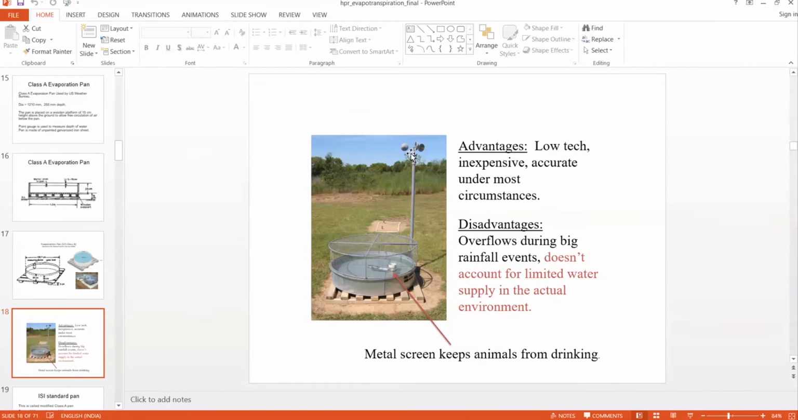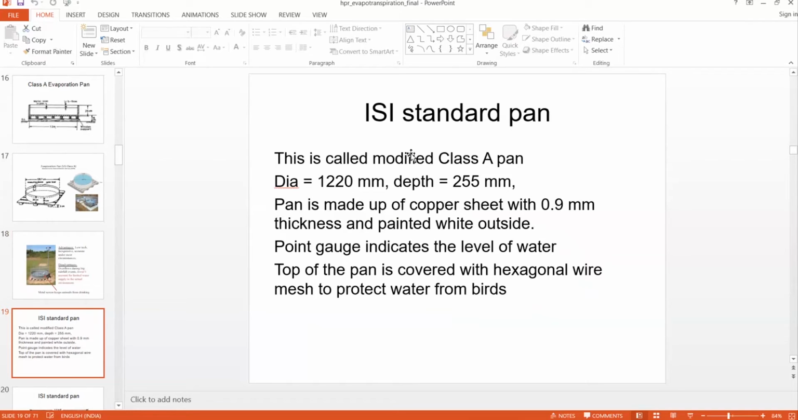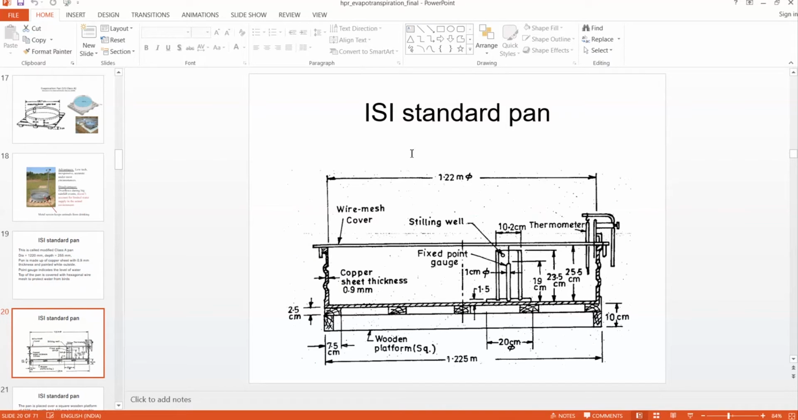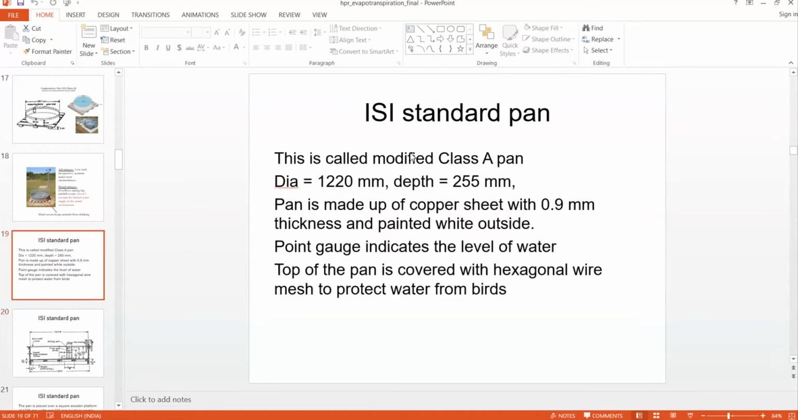So there is a screen to prevent animals and birds from drinking water from this evaporimeter. In our Indian standards, we have modified Class A according to our own requirements. So you look at this, the elevation of the Indian standard evaporimeter. The diameter of this pan is 1.22 meters and the depth is 0.255 meter.